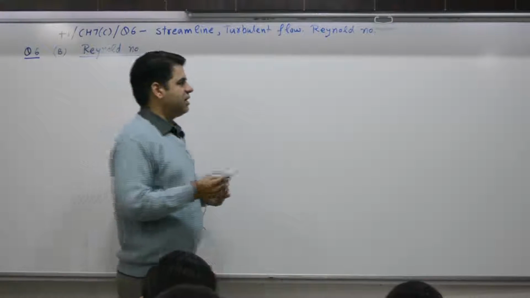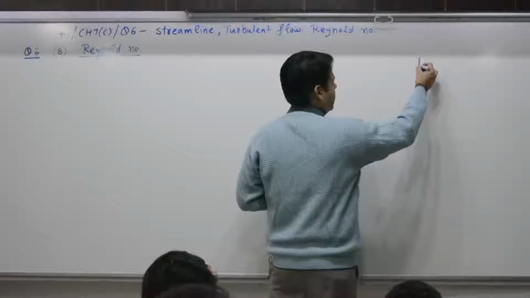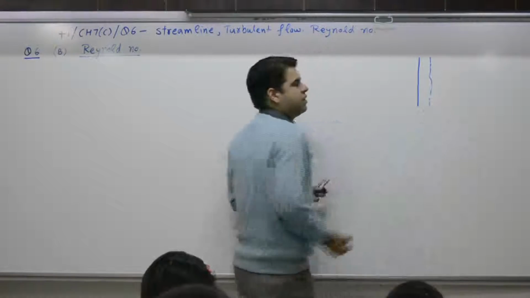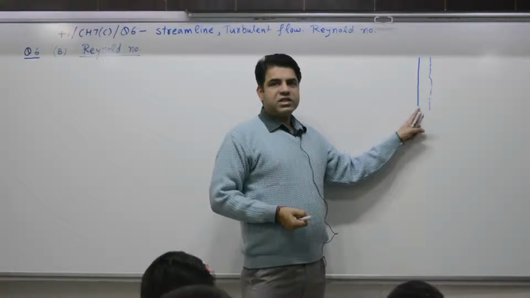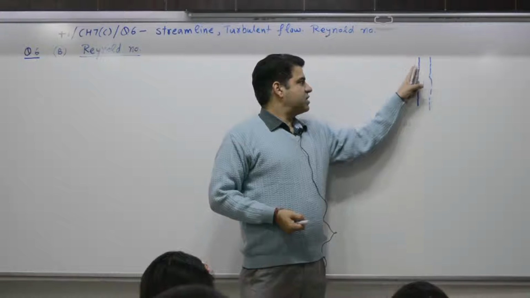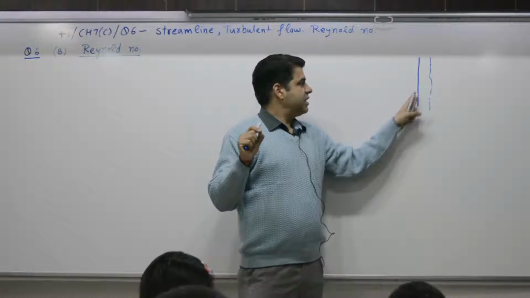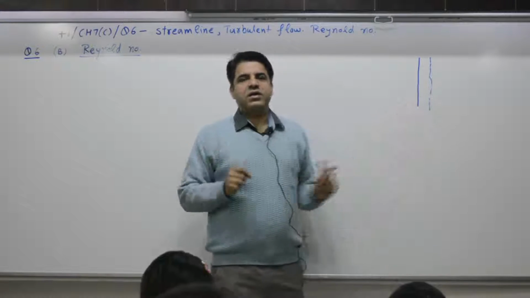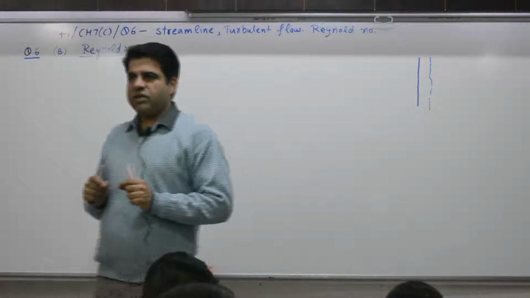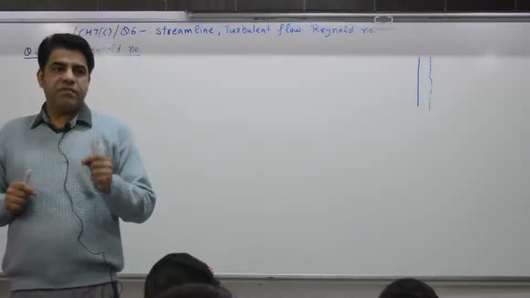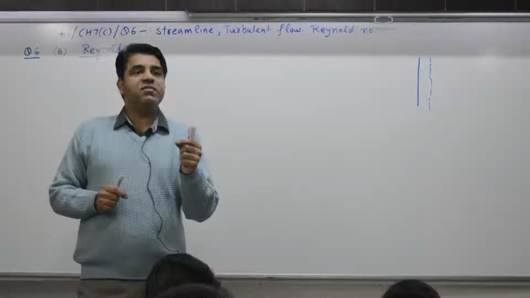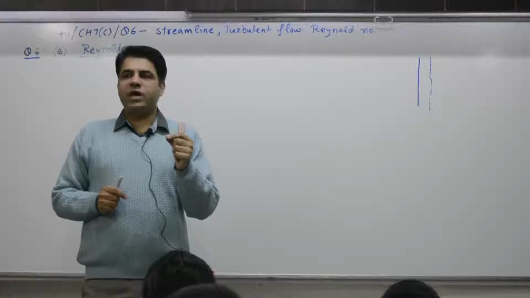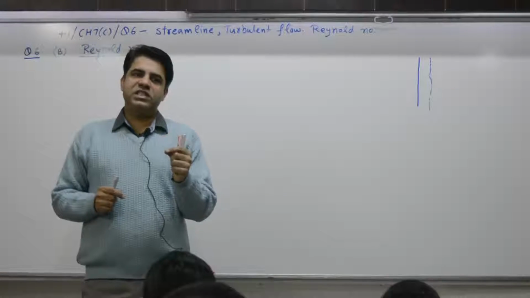If it is irregular, for example, 2 pens, pen number 1, pen number 2, this is pen number 1, this is pen number 2. Pen number 1 is regular. And in this one you have ink here and here you don't have, again you have ink, again you don't have, it is irregular. So, companies can find out the value and can give you the quantitative value. Reynold came out with a number that will give you an idea whether flow is organized or not organized.